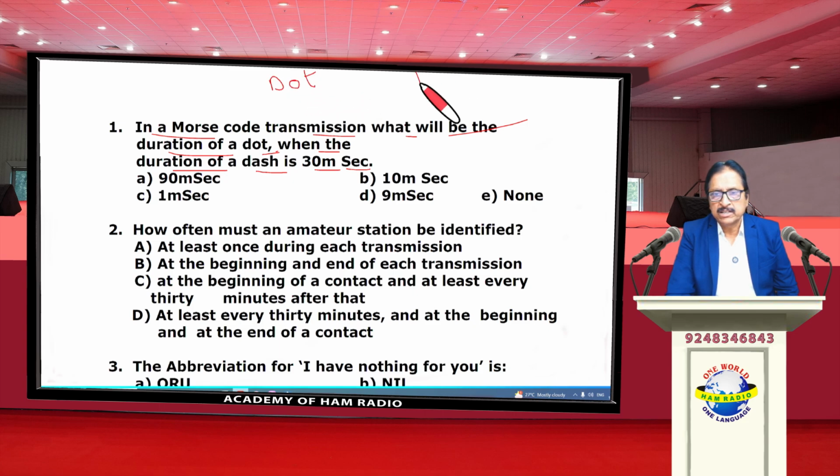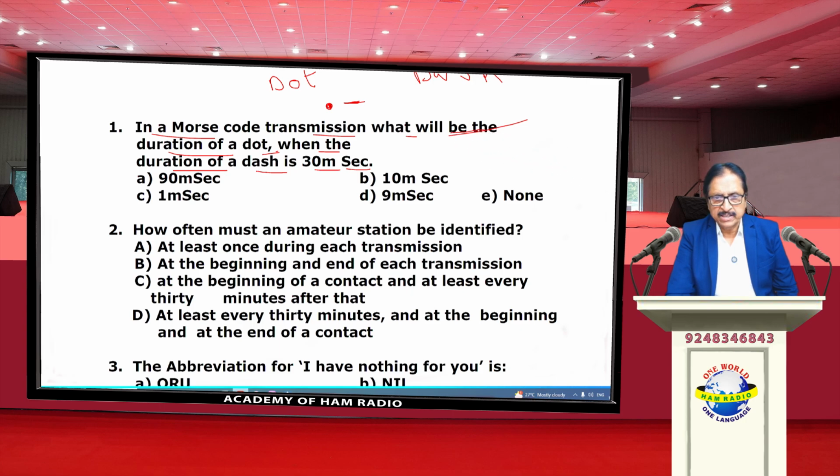Morse code is the combination of these dots and dashes in a systematic manner. Dot we will write like this, and dash it will be like this. The relation between dot and dash is 1:3. Suppose that dot is 1 second, dash should be 3 seconds.